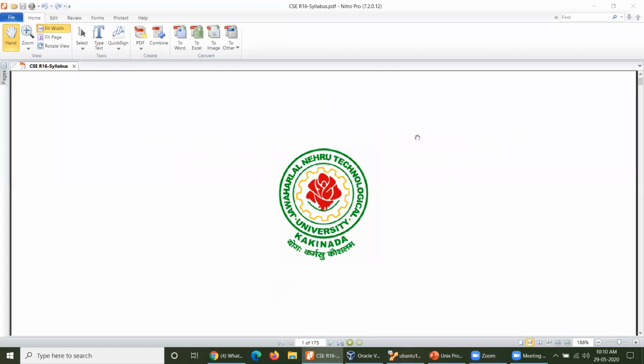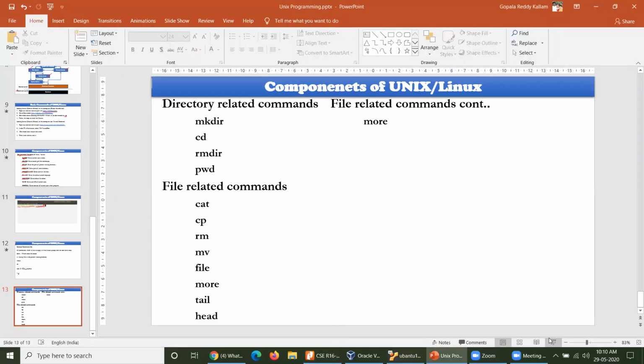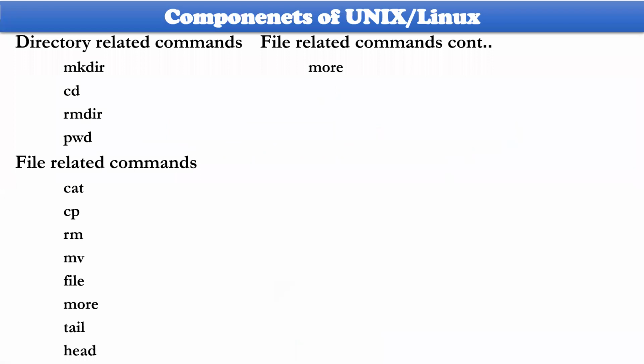So today we would like to concentrate on commands which are there with Unix.